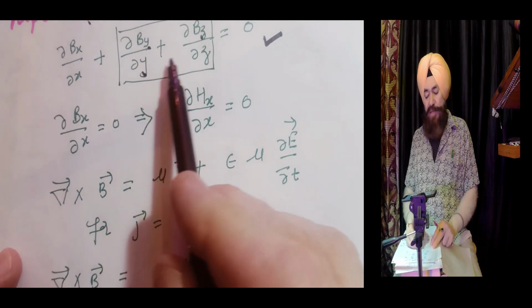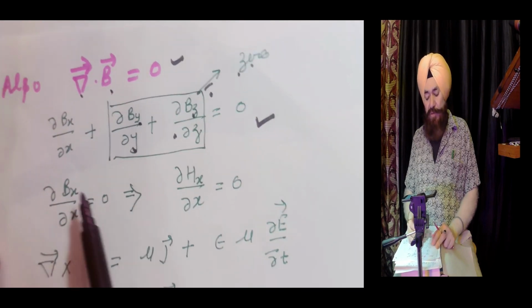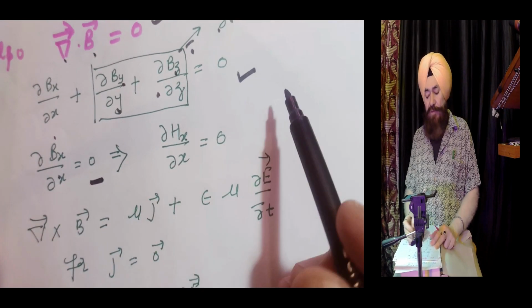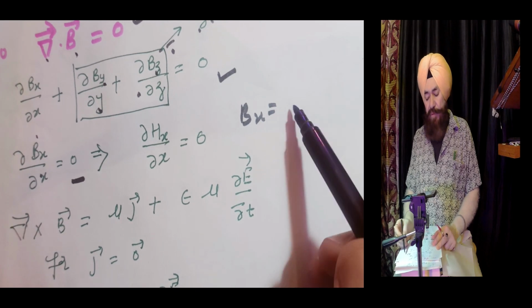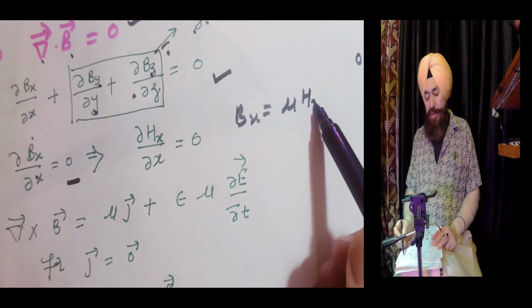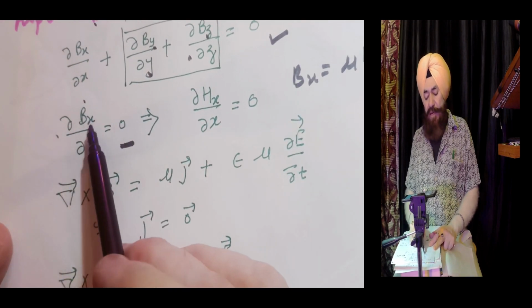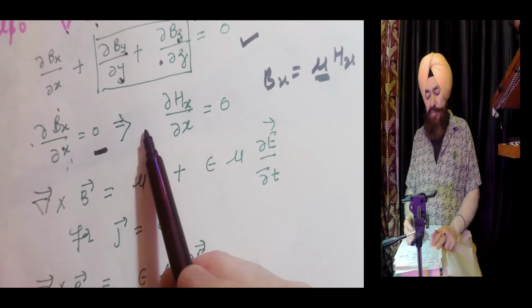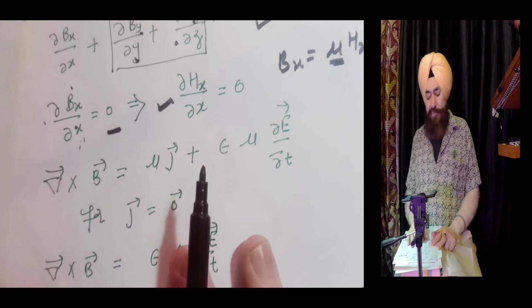If they have fixed values, they turn out to be 0. So here ∂Bx/∂x equals 0. And you know what Bx is? Bx is mu into Hx. So mu into ∂Hx/∂x equals 0. But mu is not equal to 0. It implies ∂Hx/∂x equals 0.